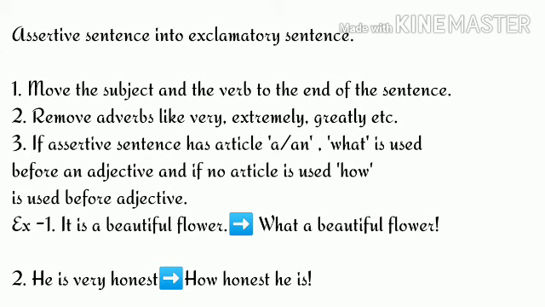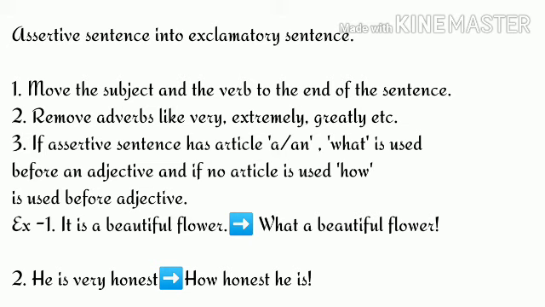So let's understand this with an example. If I say, it is a very beautiful flower, the subject here is it and the auxiliary verb is. In this sentence, you can see the adverb very is given. So what we have to do is place the subject and the auxiliary verb at the end of the sentence, and remove the adverb.